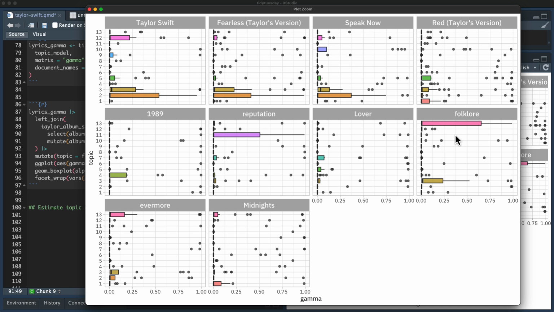And we don't see that much at all in these early albums. So remember, this is about the lyrical, the text content of these songs. So we see that Folklore and Evermore have a lot in common when it comes to lyrical content. Reputation and 1989 look fairly unique-ish, but these early albums are a lot of 2 and 3, and these first 3 albums look like they have a lot in common in terms of the topics that we learned. So great, that's super interesting.